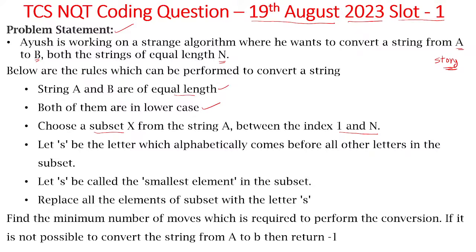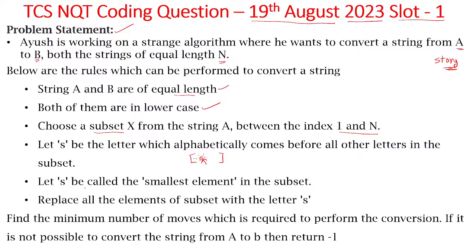Whatever subset you have chosen, in this subset, S is the letter which comes alphabetically before all other letters. So you have selected some letters in this, and from all these letters, S is the smallest letter which comes first in alphabetical order.